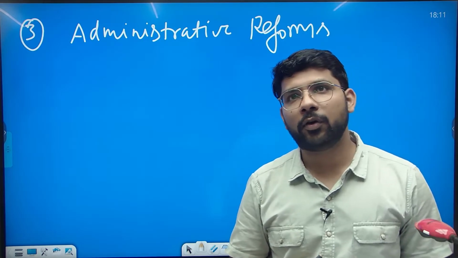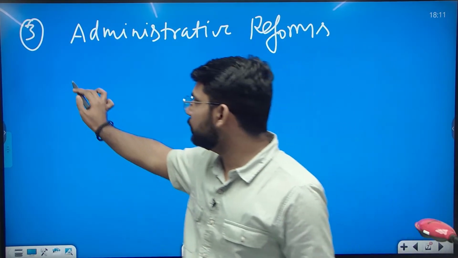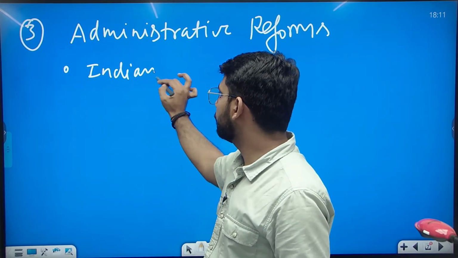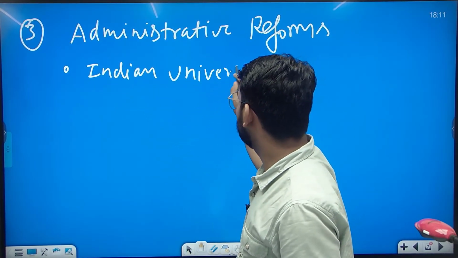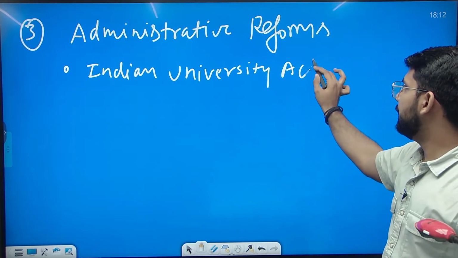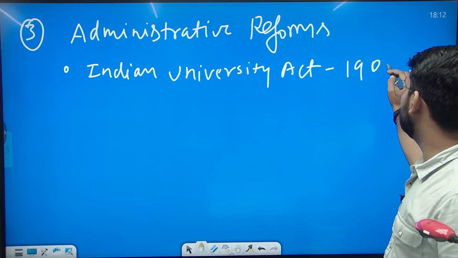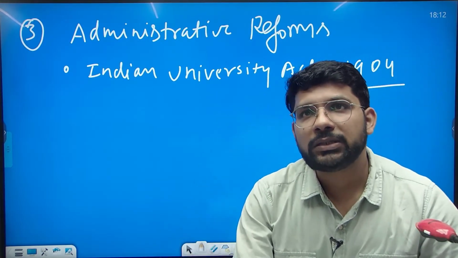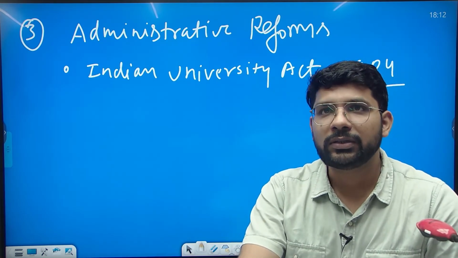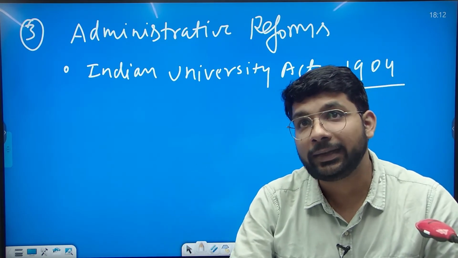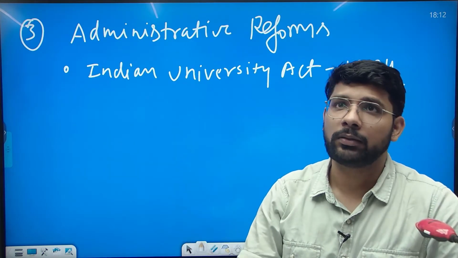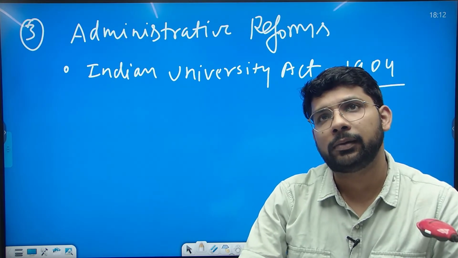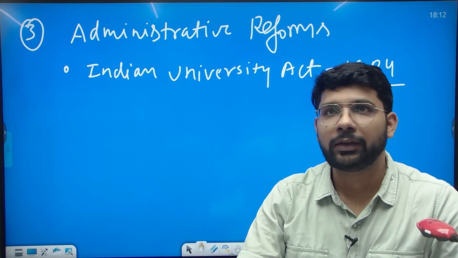In administrative reforms, one of the famous reforms was the Indian University Act of 1904. Curzon established a commission in 1902 for the Indian universities, and the act was formed in 1904, and this was a major step for improving education in the country. So this was the first administrative reform.